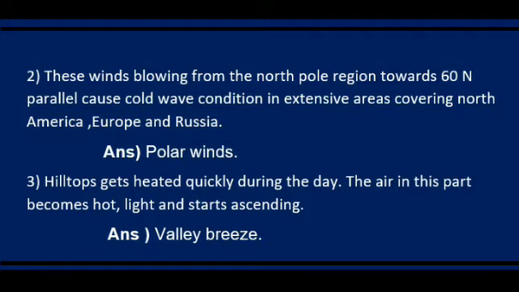Hilltops get heated quickly during the day. The air in this part becomes hot, light and starts ascending. Hence, a low pressure area forms in this region. Now see, this is a hilly area, a mountainous area, which gets heated quickly during the daytime. So air in this part becomes very hot and starts moving towards the higher altitude. So which wind is it, student? Yes, the name of the wind is valley breeze. Understood? Okay.